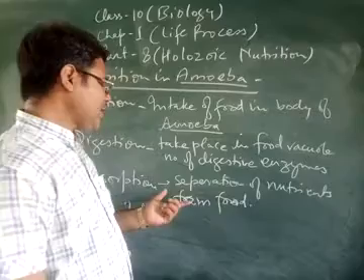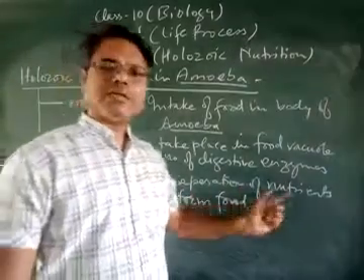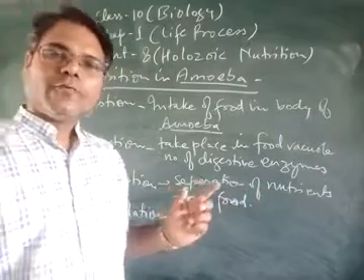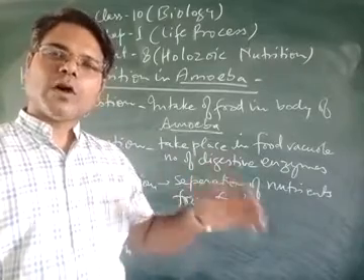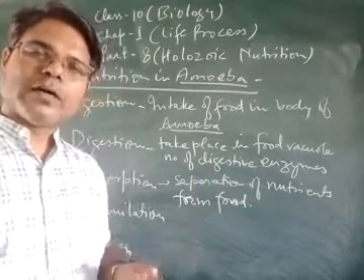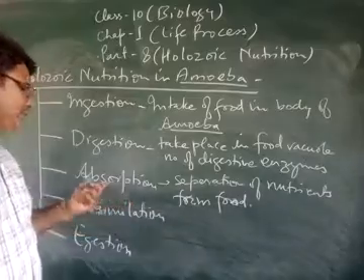So this phenomena of separation of nutrients from the food for the distribution throughout the cytoplasm of the amoeba is called absorption.